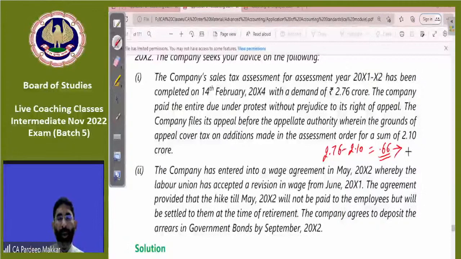is okay with them. So this is to be entered in the books as an expense or loss, whatever it is. Otherwise, it is a loss because it has occurred suddenly. So it will be entered in the books as loss. Remaining 2.10 crore is under dispute. If it is under dispute, it will be shown as a contingent liability. That's it.